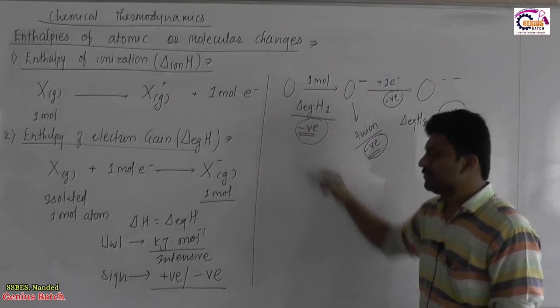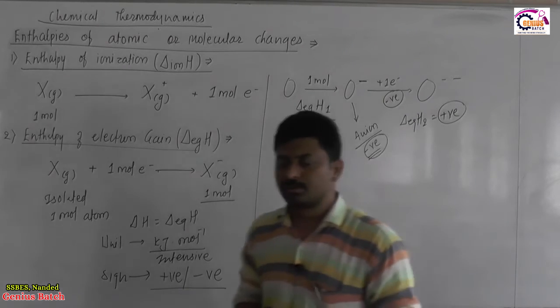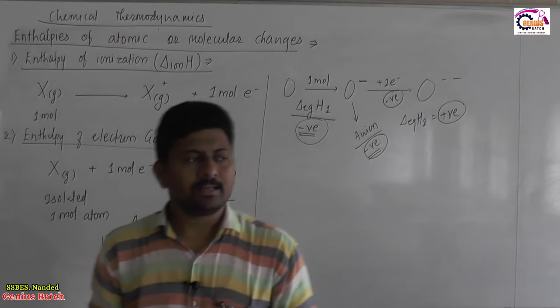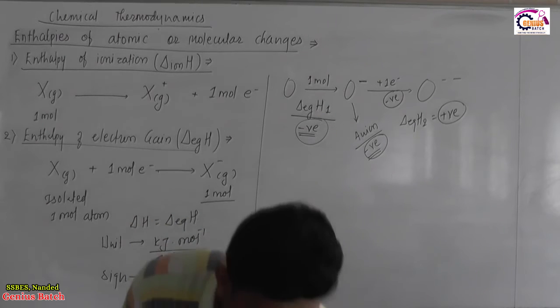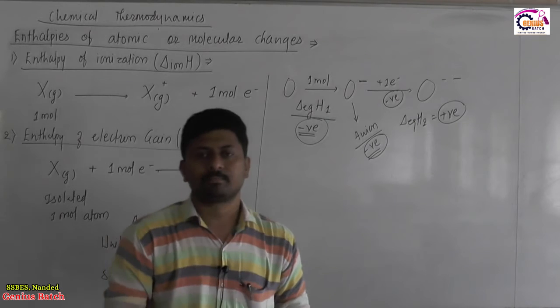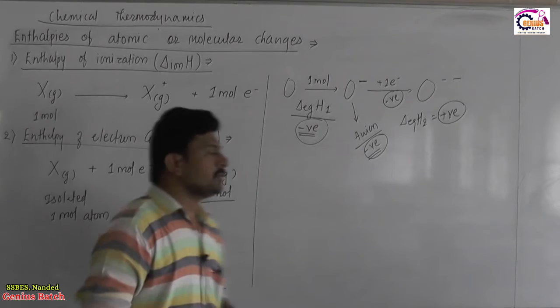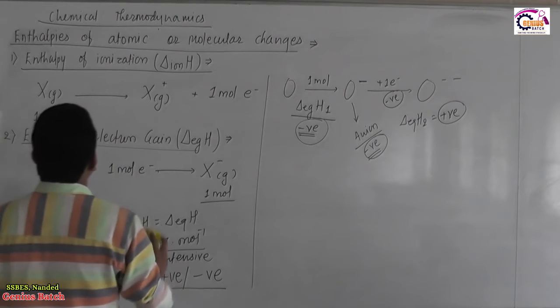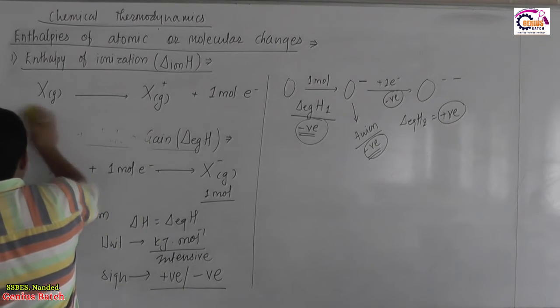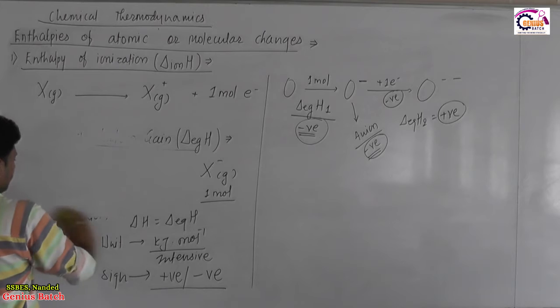First it was negative but later it becomes positive. So both possibilities are there as long as the sign convention for electron gain is related. Clear? Okay. So two of the terms we have seen, enthalpy of ionization and enthalpy of electron gain.